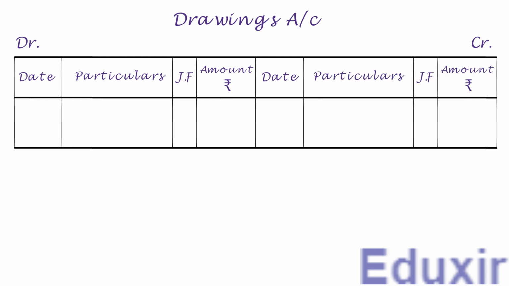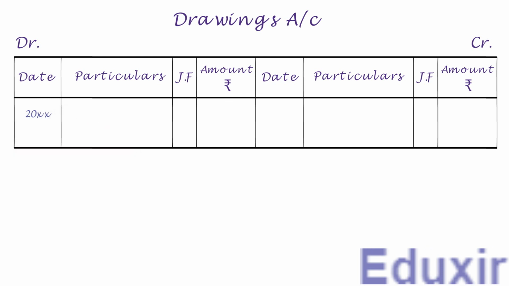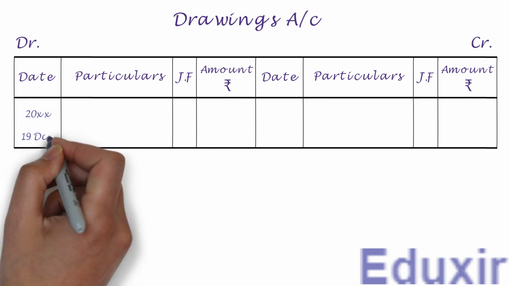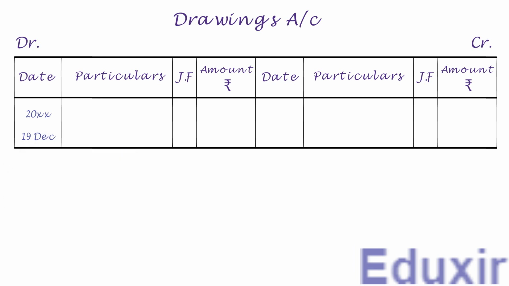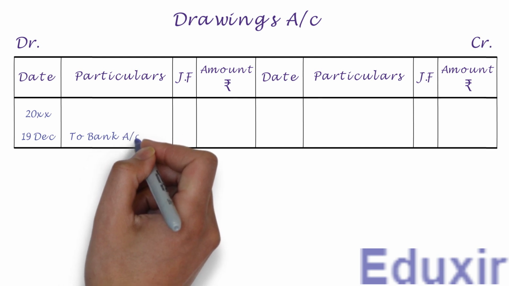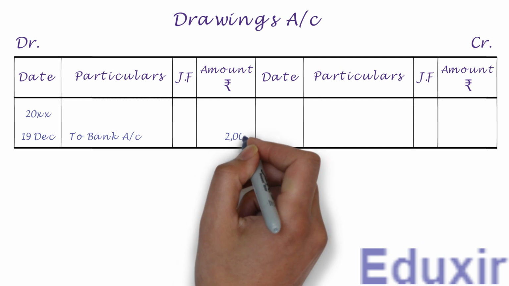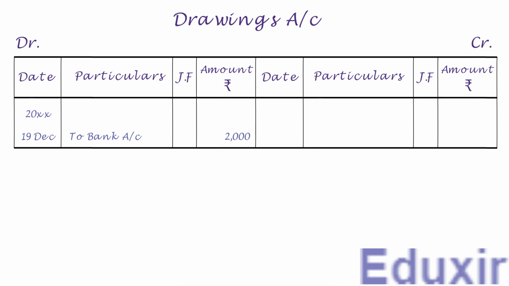Now on the debit side, let us first write the year in the date column. Let us now write the date. We need to write to bank account into the particulars column. Let us write the debit amount of 2000 rupees into the amount column. With that, we have completed the posting of this journal entry into drawings account. Let us now take up the next entry.